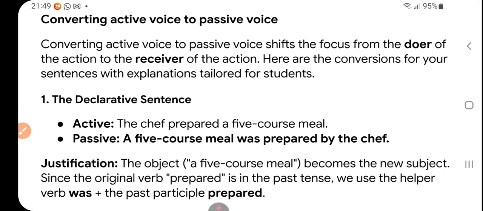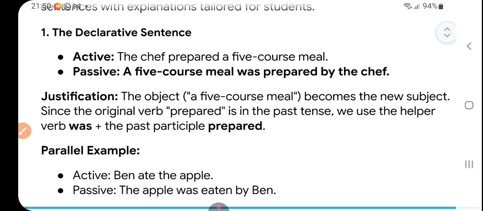So first, converting active to passive voice shifts the focus from the doer of the action to the receiver of the action. You all know that. First, the way of speaking is changed from active to passive voice. In active voice, the importance is given to the subject, but in passive voice that shifts to the receiver, right? So here the action or the receiver becomes more important. So here are the different sentences.